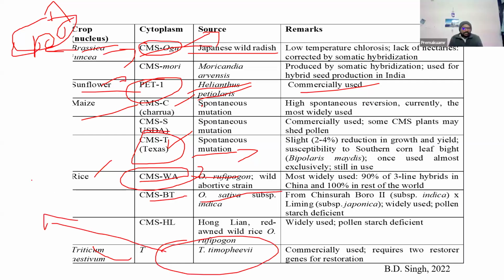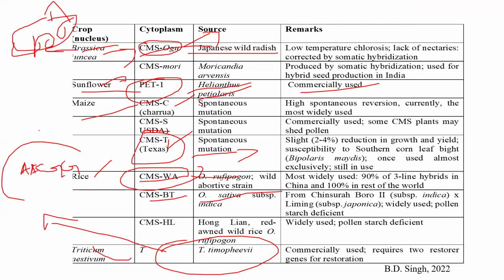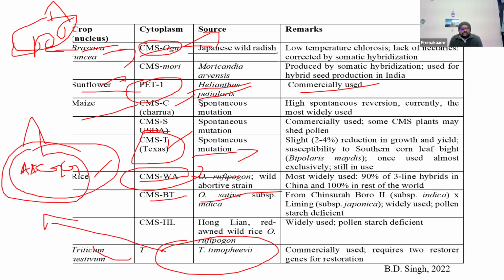What is the genetic constitution, the genome, of Triticum timopheevii? Anybody remember? Double A, double G. Okay, this can come directly in the exam. You should know the male sterility system of wheat, from which source the male sterile line comes, that is timopheevii, and you should remember the genome of this particular timopheevii.